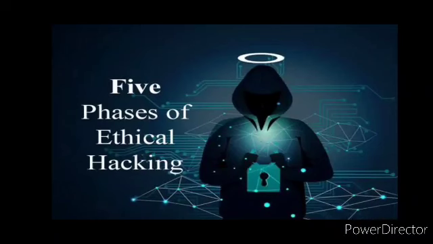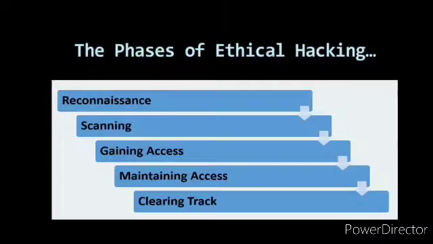Let's start talking about the phases of ethical hacking. In this post we talk about the types of hackers. One of them is the ethical hacker. We discuss the 5 steps of ethical hacking now. So there are a total of 5 phases of ethical hacking. First phase is reconnaissance, second phase is scanning, third phase is gaining access, fourth phase is maintaining access, and the last, fifth phase is clearing tracks. So we will explain one by one.